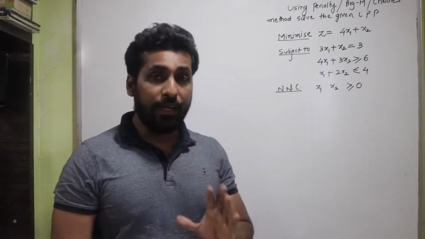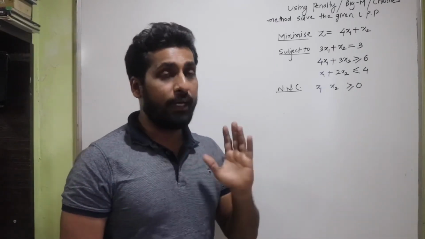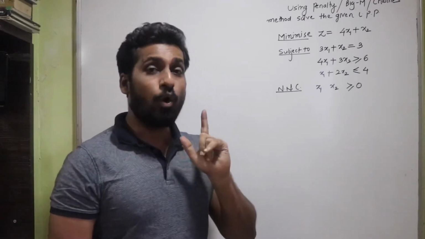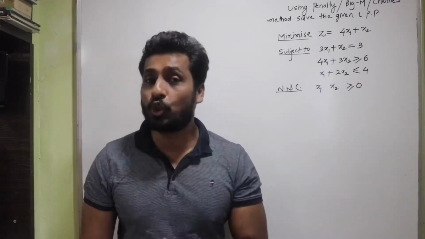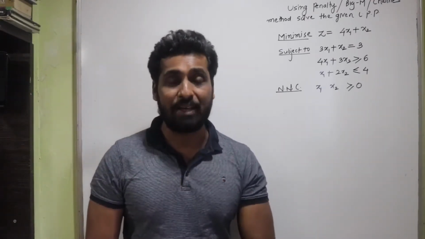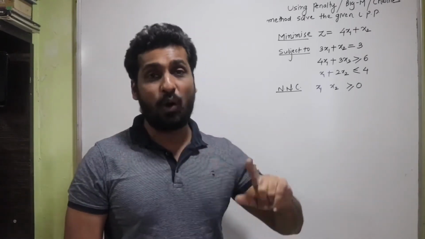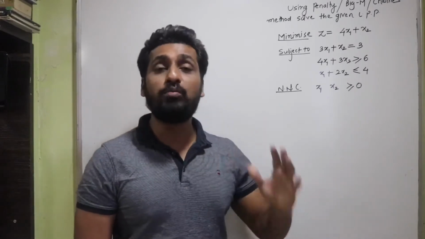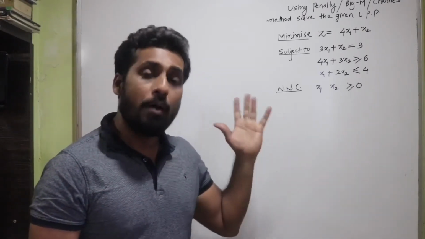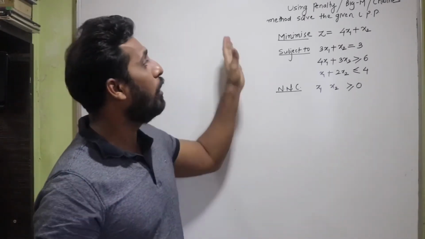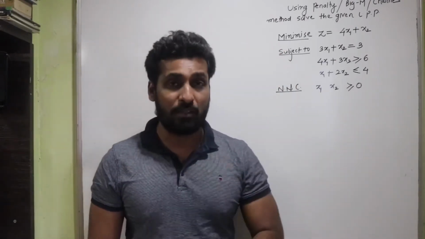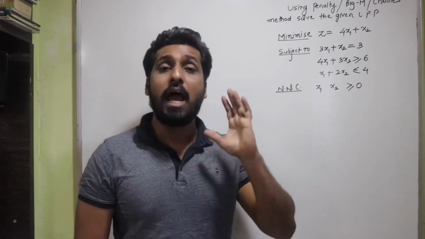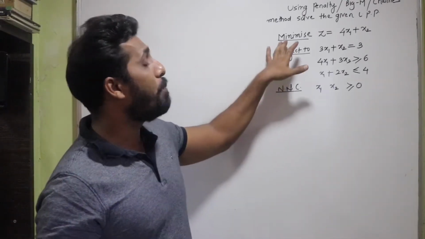The very first rule is that your objective function has to be of maximizing type. This was a requirement in our simplex method also. So here also, in the penalty method or the Big M method, the first requirement is that the objective function has to be of maximizing type.